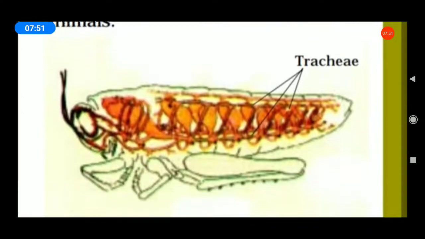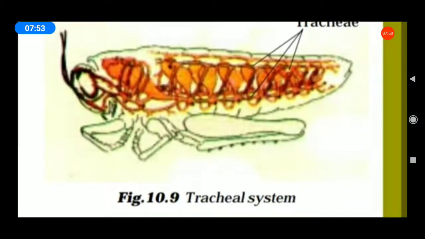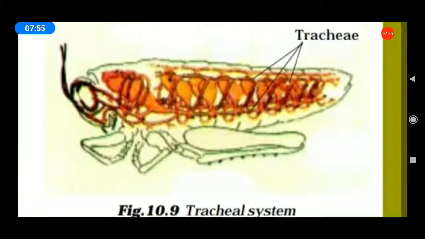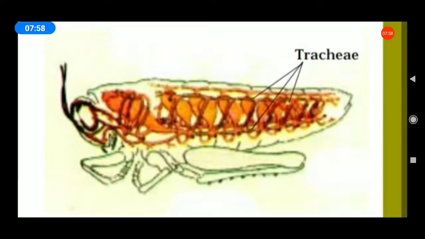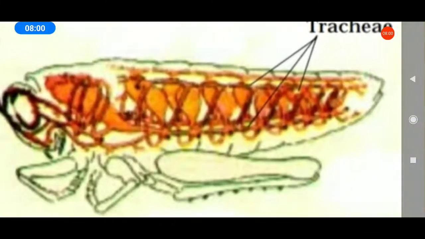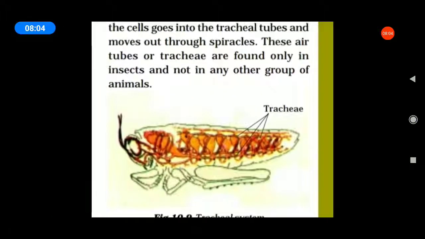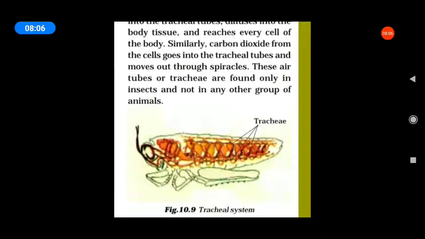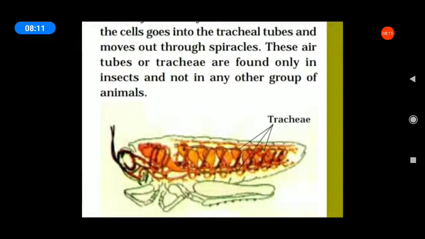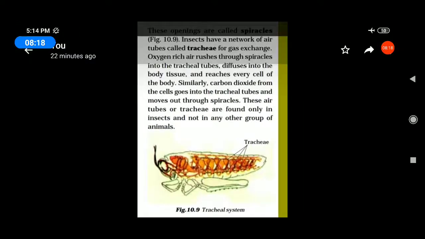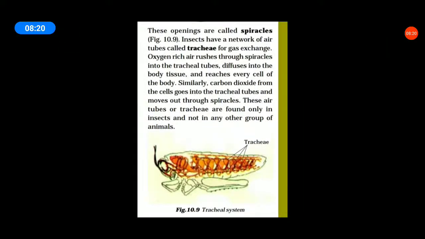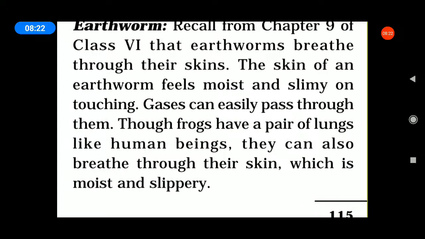In your book, see the diagram of the tracheal system of a cockroach. This area is the trachea. Trachea found only in insects is a very important question, so all of you underline the word, students. Can you understand? Okay, next one.